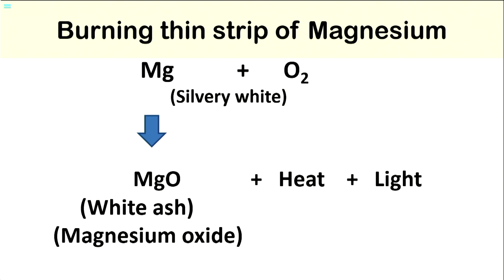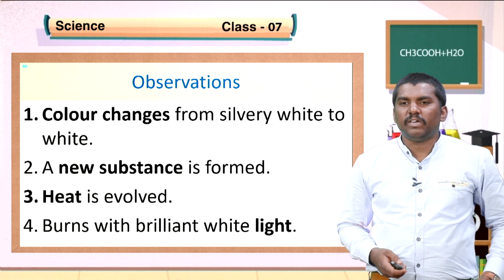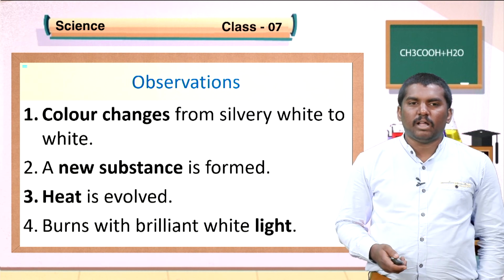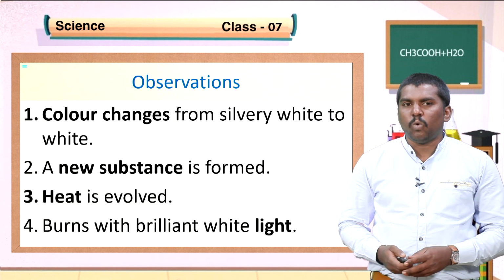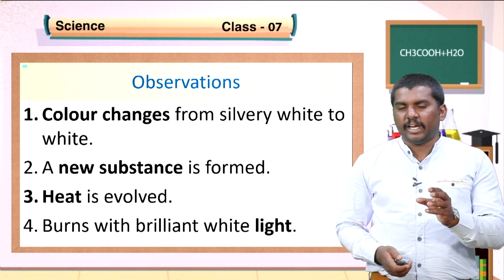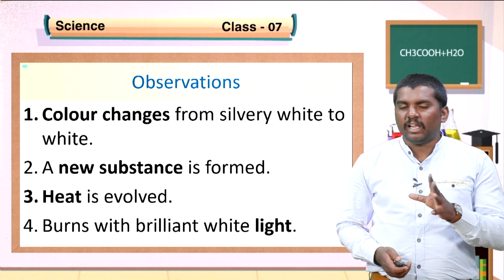Do you think the property of magnesium is the same as magnesium oxide? No, it is completely different. In this experiment, what do you observe? Yes, so the observations of this experiment. Number 1, color changes from silvery white to white. We know that the color of magnesium is silvery white and magnesium oxide is white in color.